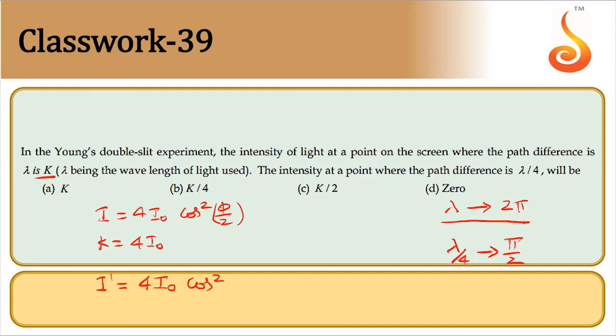That will be 45 degree, that is pi by 4. So 4 I naught, I'll call it as k from previous equation. Let me call this as 1. Cos pi by 4 is 1 by root 2. Square of that is 1 by 2. So that should be k divided by 2. That is option C.